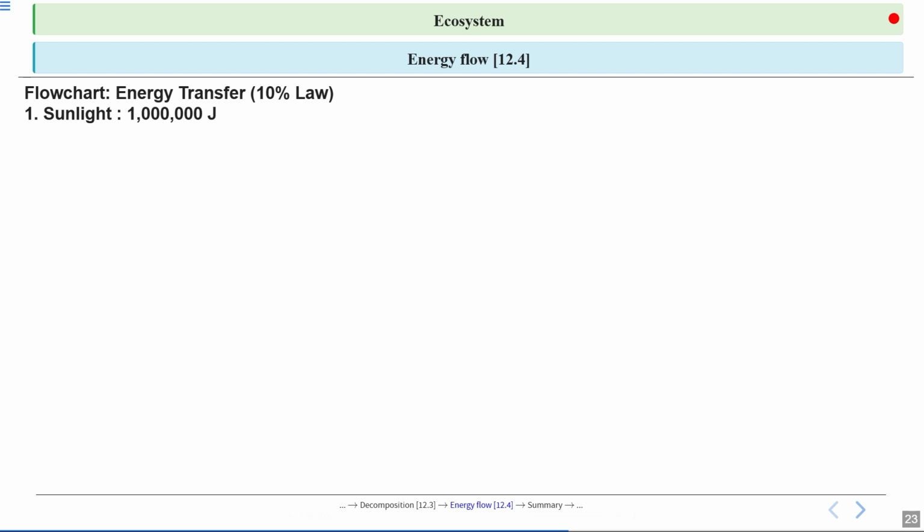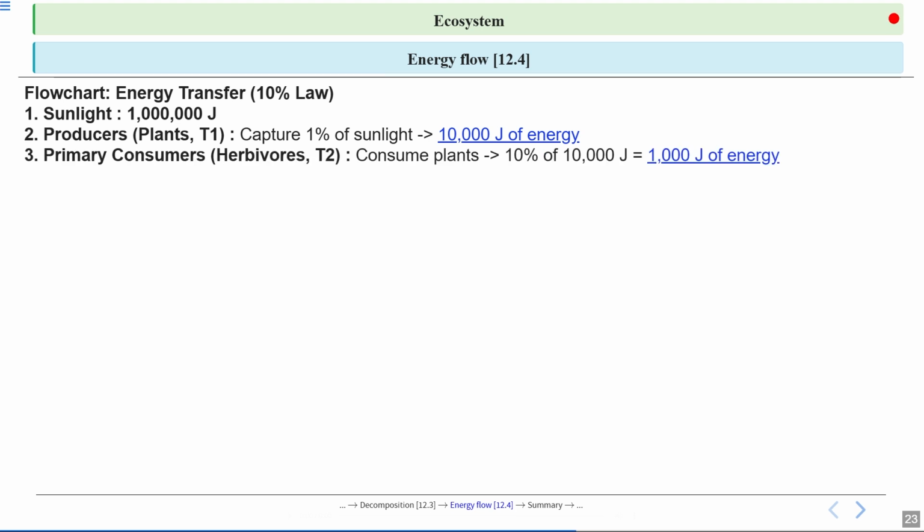Here is a flow chart showing the energy transfer according to the 10% law. Suppose you can see sunlight, which is the main source of energy. Now the sun is pouring down a huge amount of energy. Here it is 10 lakh joules. Now producers absorb this light. Suppose they are capturing 1% of the sunlight, which is 10,000 joules of energy.